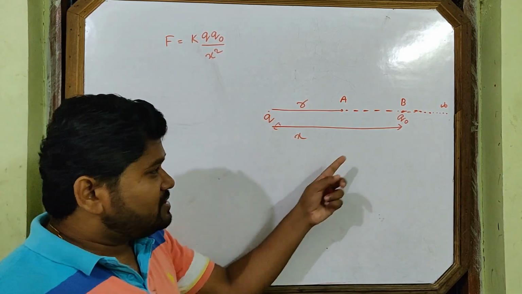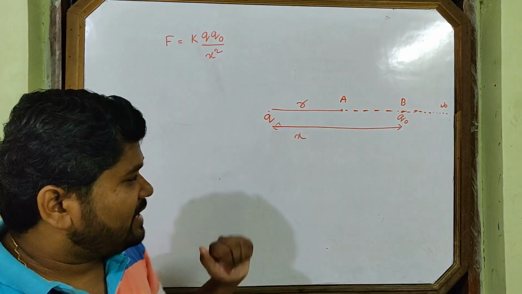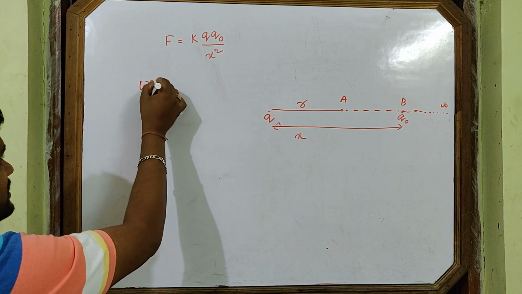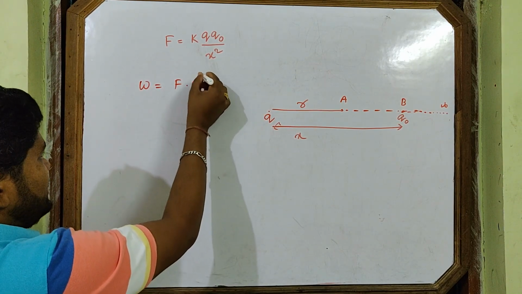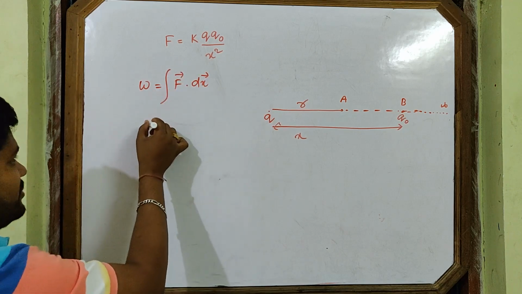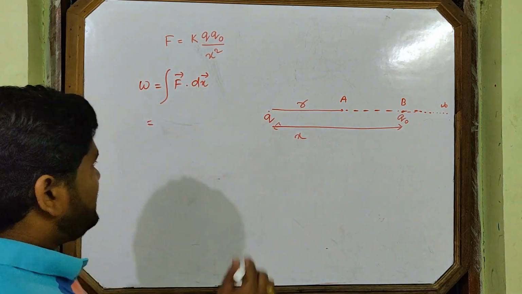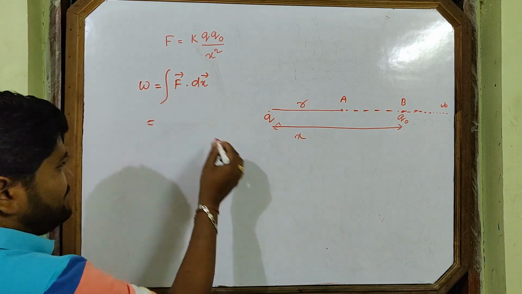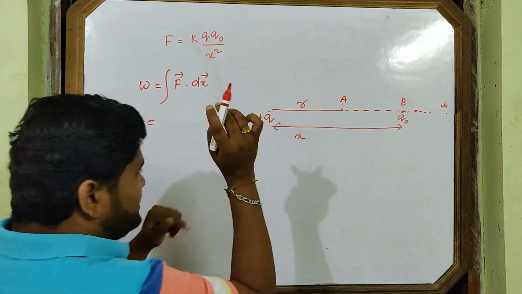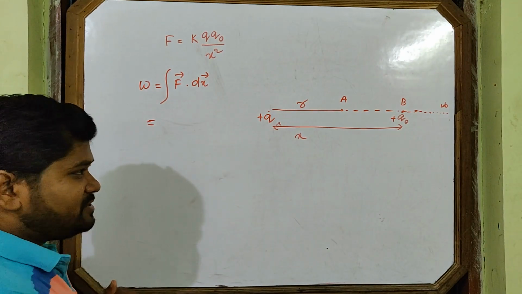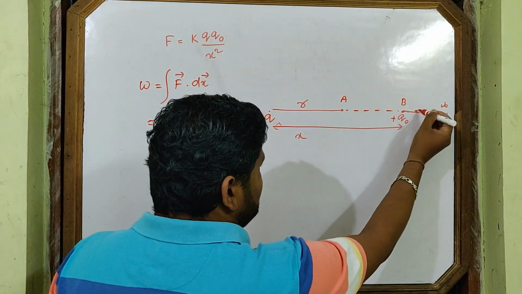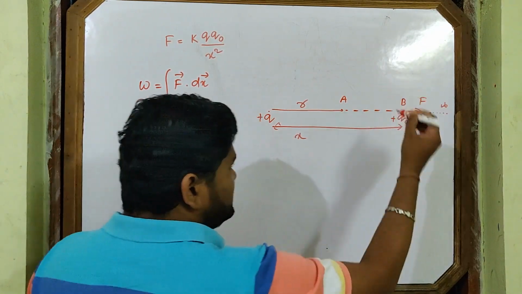So what is the work done to bring the charge from infinity to point A? Now see, work done is the potential. So it is the integration of F dot dx. And what about this F? This is a positive charge, I have taken unit positive charge, which is always positive. So the force is in this direction.